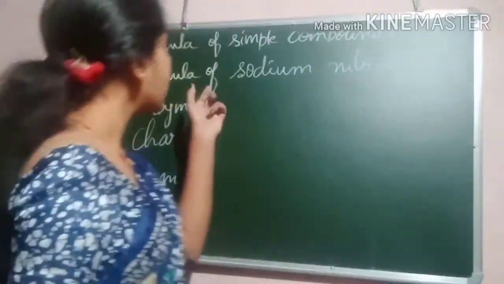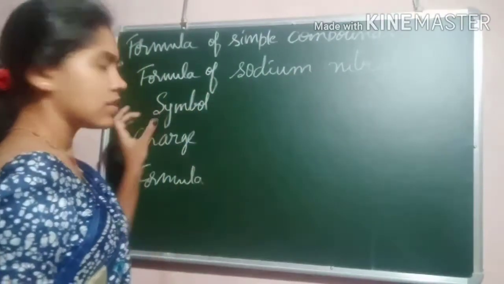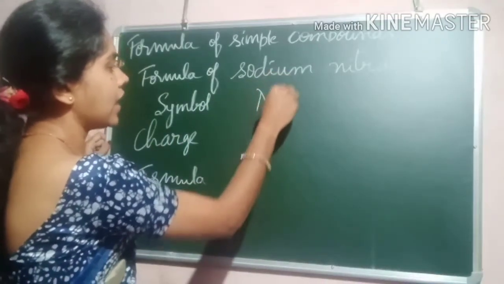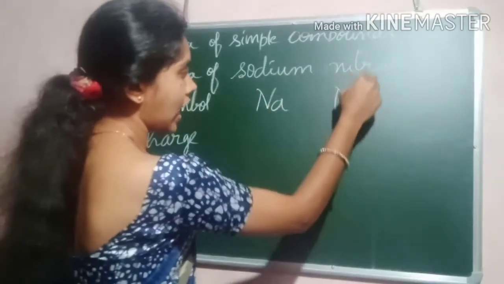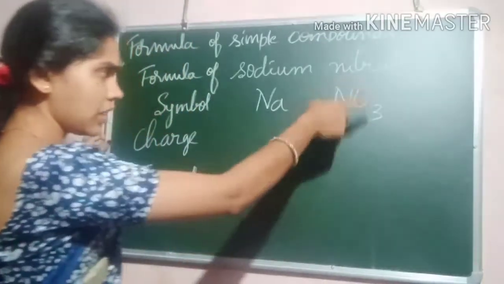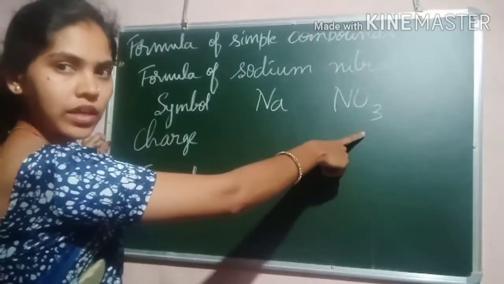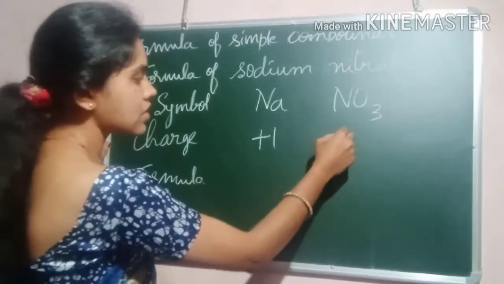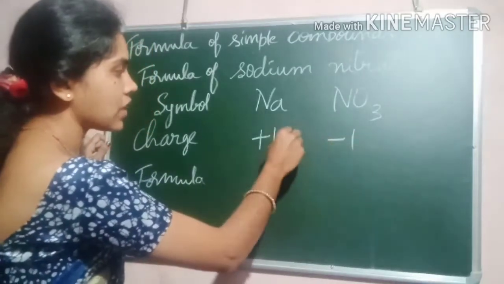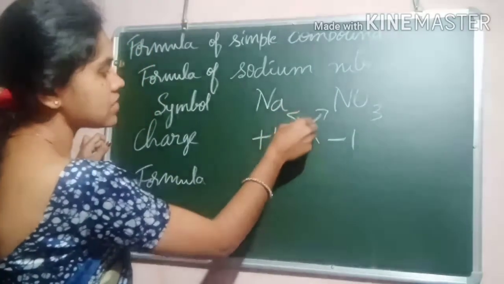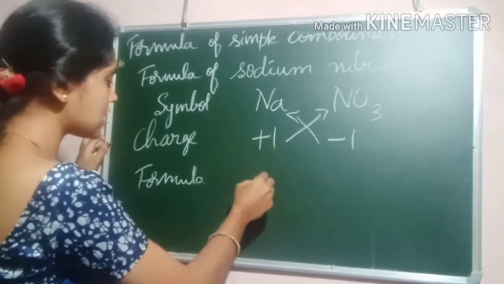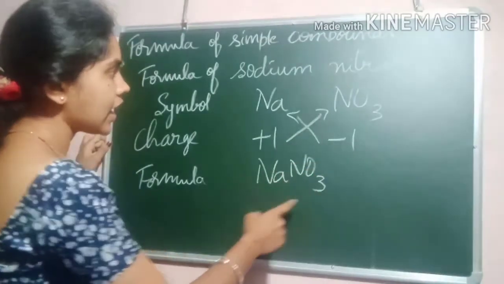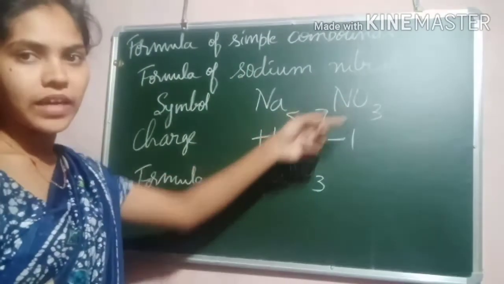Got it? The formula of sodium nitrate. Okay, how to write? Symbol of sodium is Na and nitrate is NO3. Got it? And then charge of sodium is +1 and NO3 is -1. So when they exchange their charge, the formula will become NaNO3. NaNO3 is the formula of sodium nitrate.